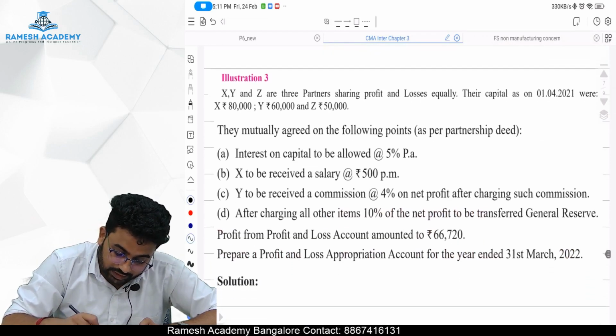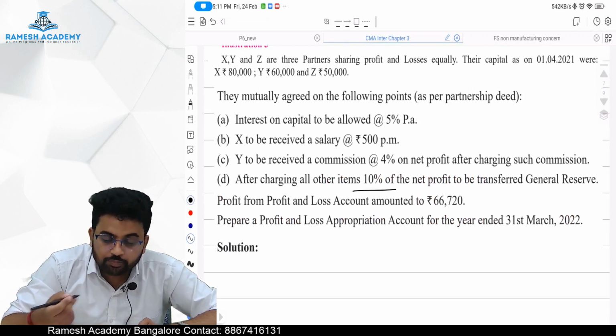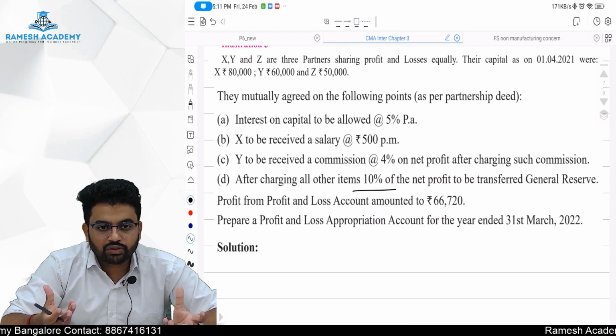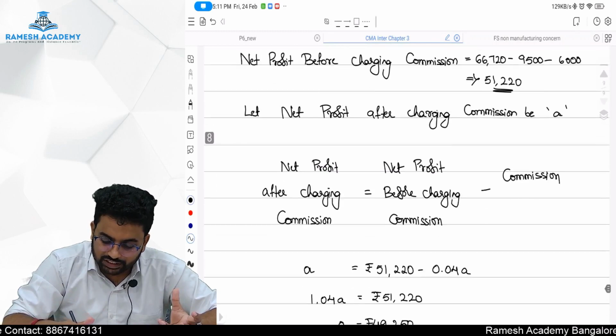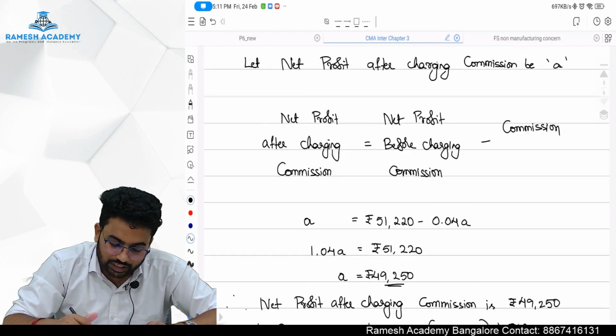What are they telling later? After charging all other items, 10% of the net profit is to be transferred, after charging everything including commission, which is how much? 49,250. Upon that, 10% should be transferred to general reserve.